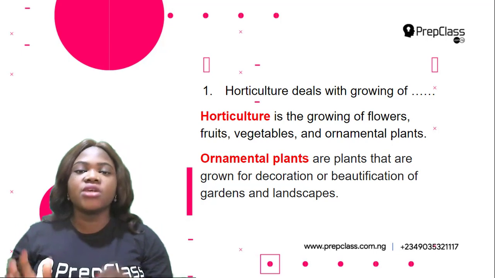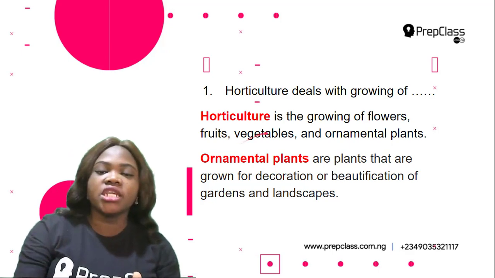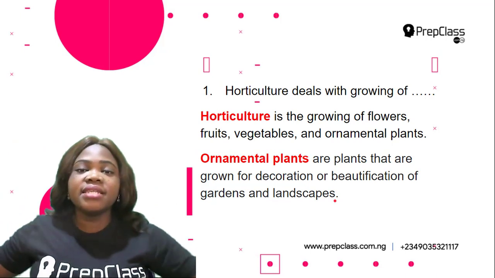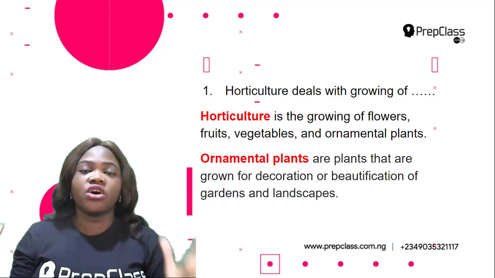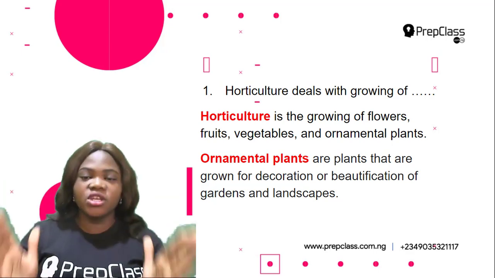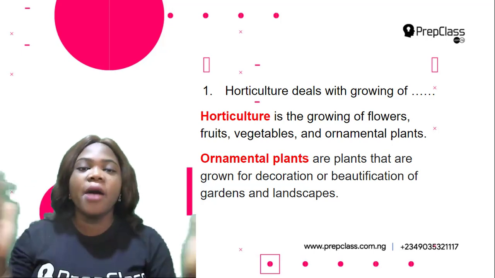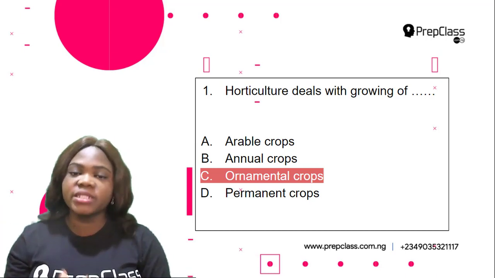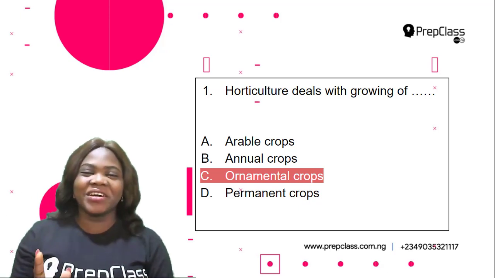What are ornamental plants? Ornamental plants are the plants that are grown for decoration or beautification of gardens and landscapes. So you see all those flowers that you see in gardens, those are all ornamental plants. So horticulture deals with the growing of flowers, fruits, vegetables, and ornamental plants. This means that the correct option here is C, ornamental crops. Horticulture deals with growing of ornamental crops. So C is the correct option here.